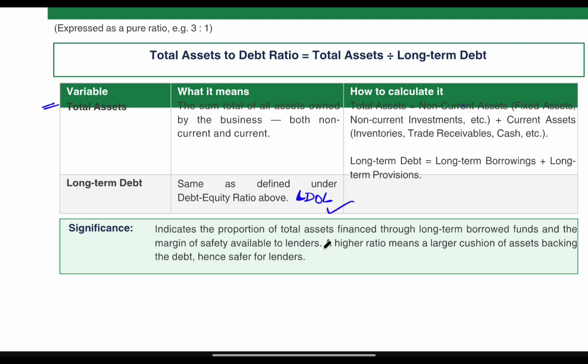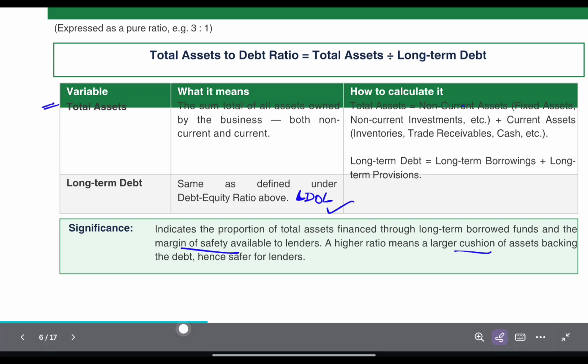It will tell which portion of total assets is financed through long-term borrowed funds, and how much margin of safety is available to lenders. Got it? Higher ratio means a larger cushion of assets backing the debts, and hence it is safe for lenders.